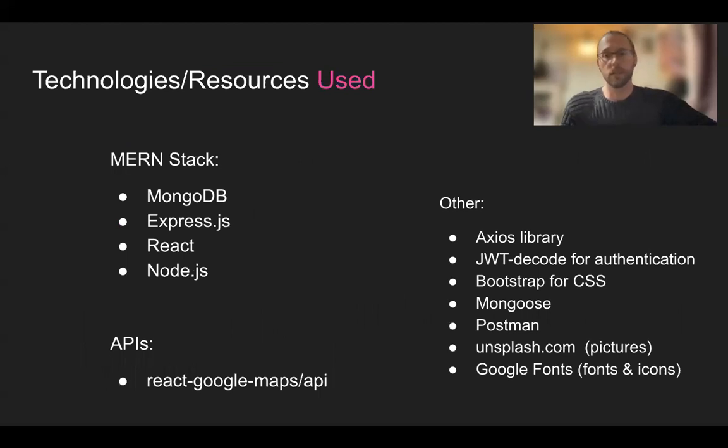Now, technologies and resources used. Like I said, I learned the MERN stack at devCodeCamp, so I used that to build this project. So MongoDB, Express, React, Node, APIs. I use the React Google Maps API. Some other things, I use the Axios library for those HTTP requests, JWT decode for authentication. For the CSS, I use some Bootstrap. I use Mongoose, and Postman to test out the endpoints. Unsplash.com, I use that for my background pictures, and then Google Fonts, I use that for fonts and icons.